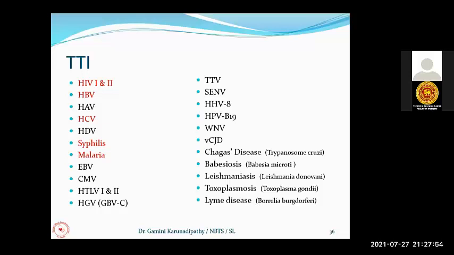Still, there is a chance of getting other infections which are not screened. That can't be prevented, and can only be reduced by limiting transfusions to real indications.